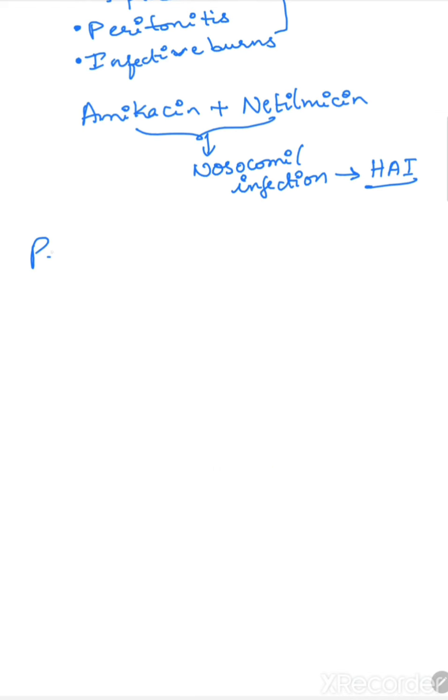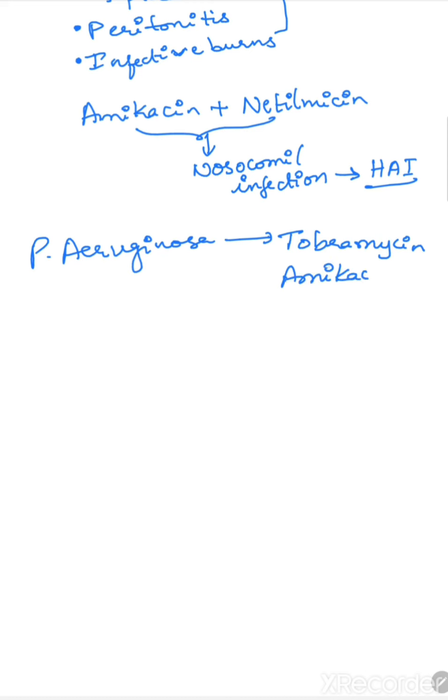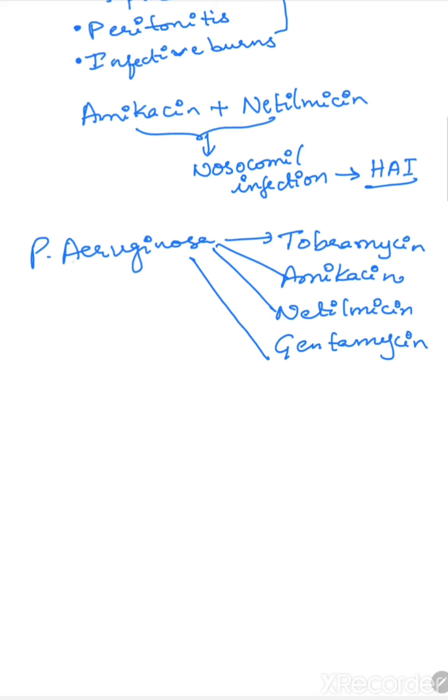For the treatment of infections caused by Pseudomonas aeruginosa, tobramycin, amikacin, netilmicin, gentamicin. These four are the aminoglycosides, which we can remember by the mnemonic TANG.